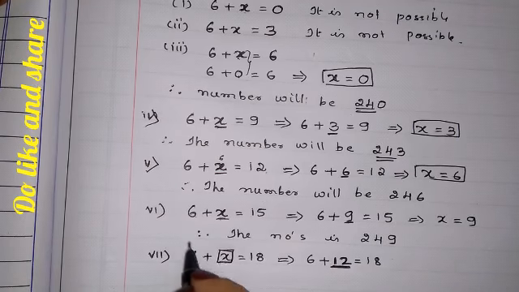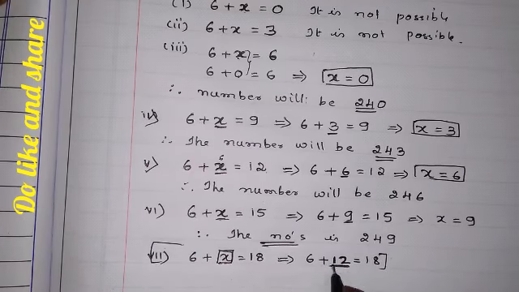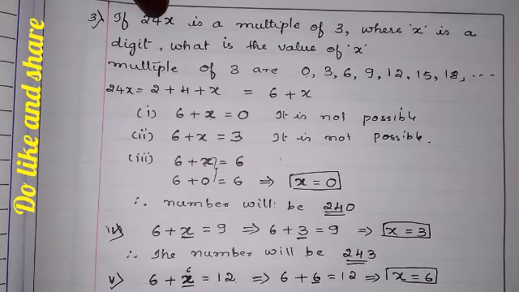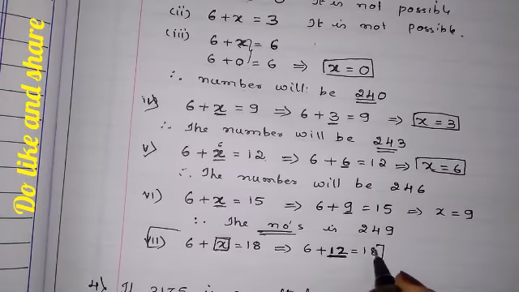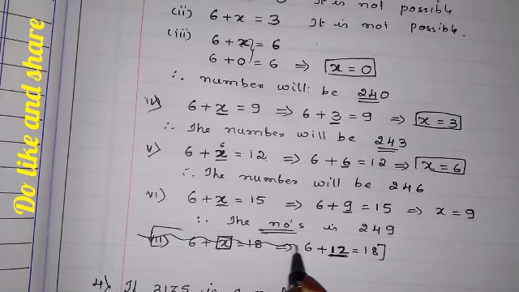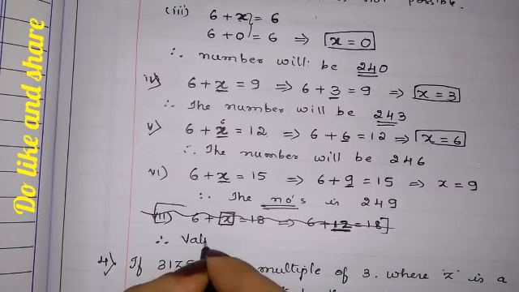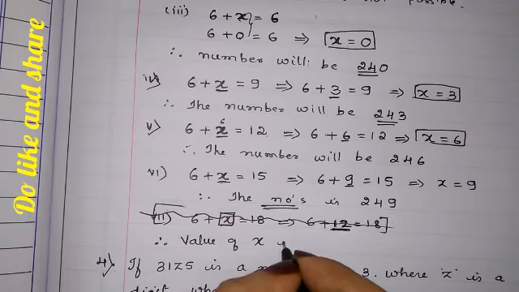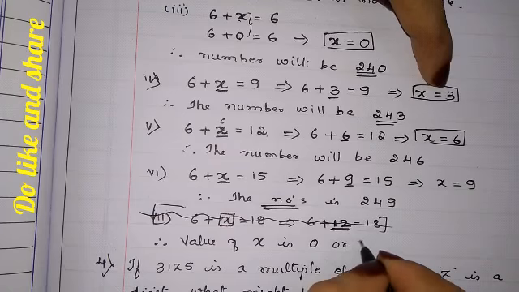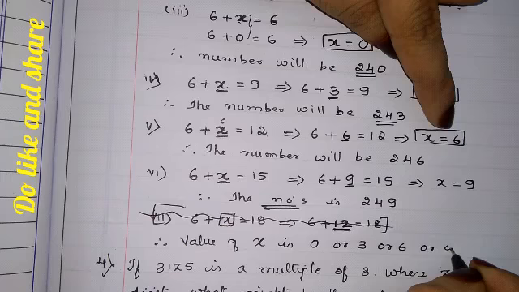We should stop till here only. Till here is the answer. This we should not do because we don't want a 2-digit number. We have only 24x, single digit. So therefore we need not do it. Just to show you people I have done this. You should not write this. You can write therefore the value of x is 0 or 3 or 6 or 9.